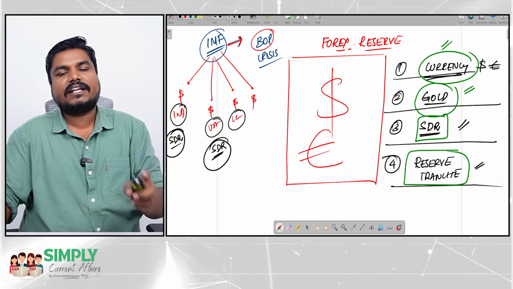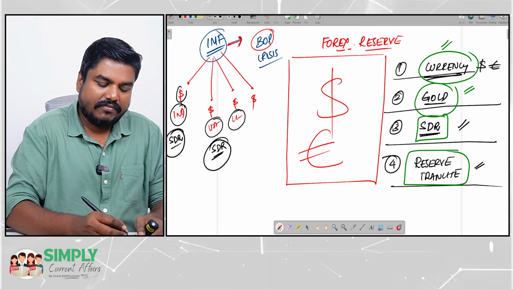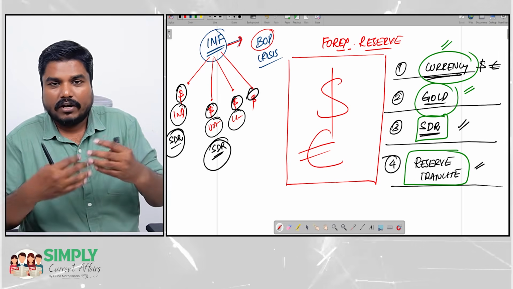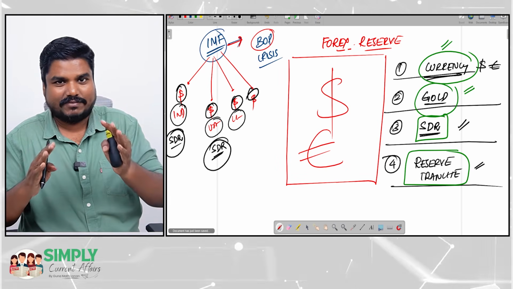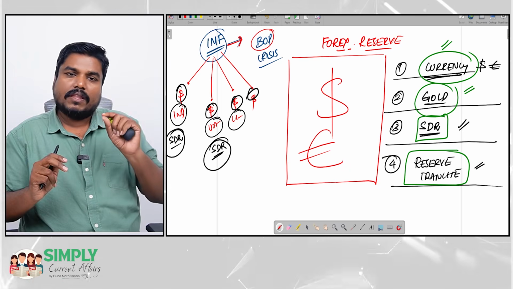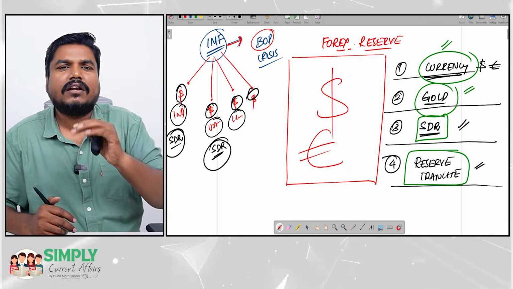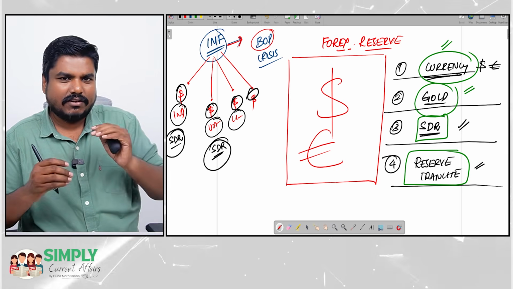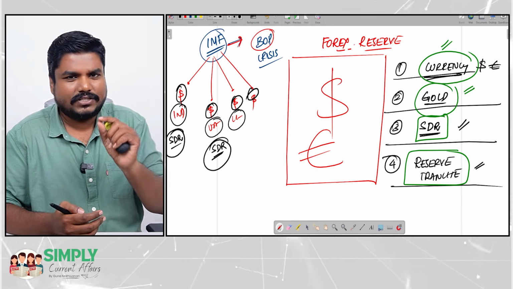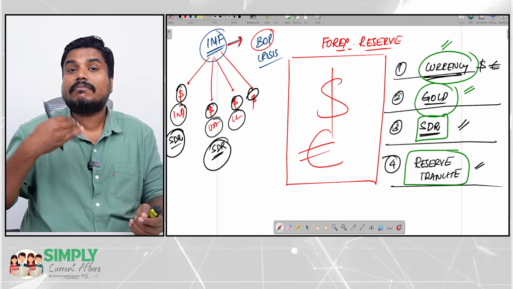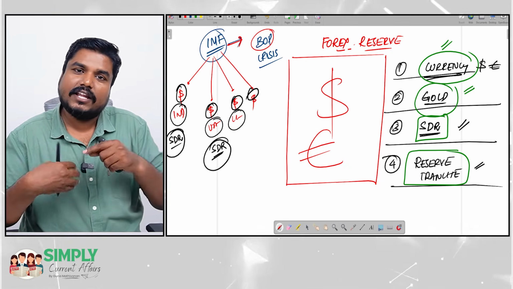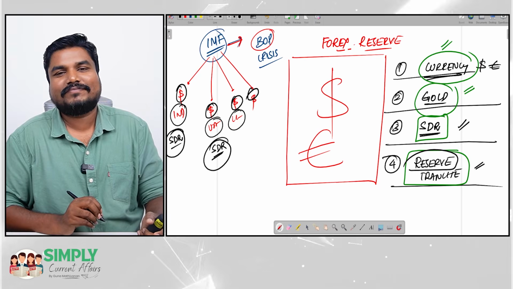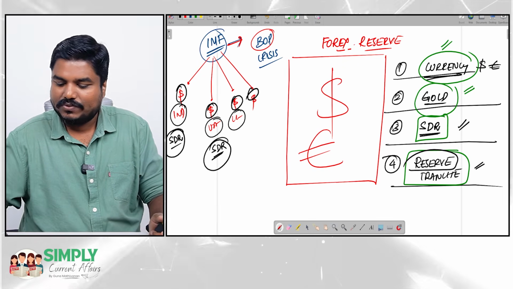Coming to reserve tranche, again it is connected with the IMF. I said every country will be contributing money. There is something called IMF quota. Member countries will be contributing to IMF. Now from the contribution, assume India is contributing $100. From that contribution, approximately 25%, $25, India can use during an emergency. During some emergency situation, India can use a portion of the contribution. That is called the reserve tranche, the reserve portion.